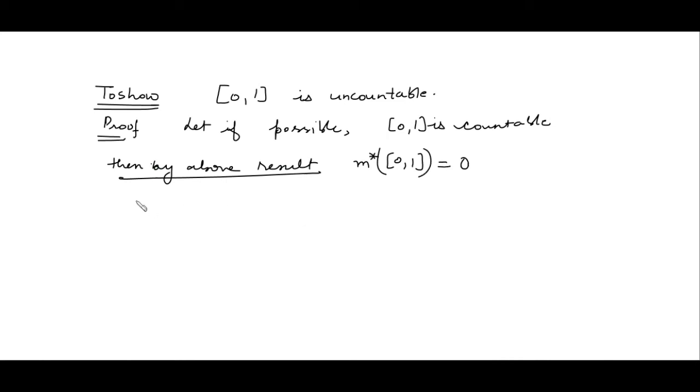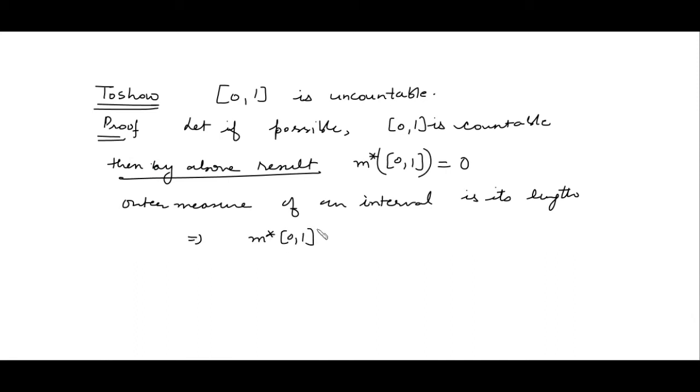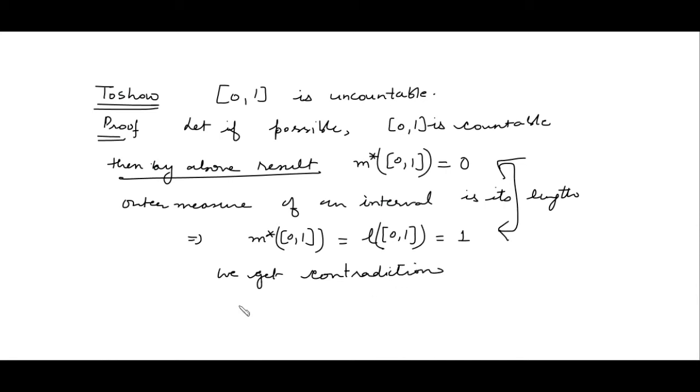However, we have proved the result that the outer measure of an interval is its length. So this implies the outer measure of the closed interval 0 1 should be equal to the length of the interval 0 1, which is 1. So these two things are not possible, and we get a contradiction. Therefore the closed interval 0 1 is uncountable.